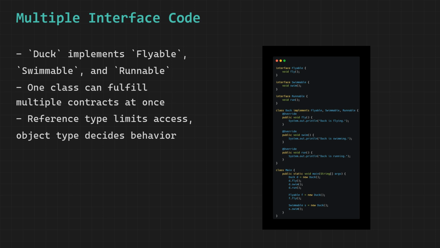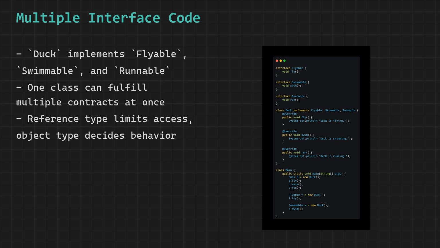Then we create a swimmable reference called s and assign a new duck object to it. Through s we can only call swim. Same concept applies. The reference type limits what you can call, but the actual object decides which version runs at runtime. The final output is duck is flying, duck is swimming, duck is running, duck is flying, and duck is swimming, each printed on a new line.